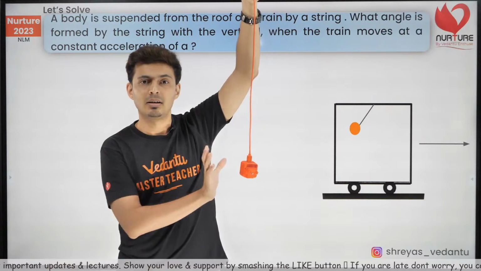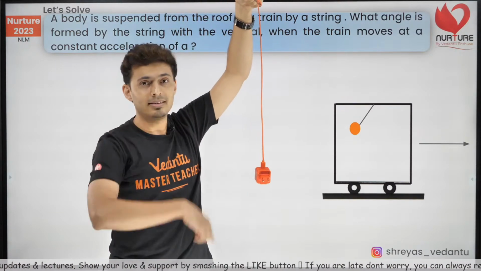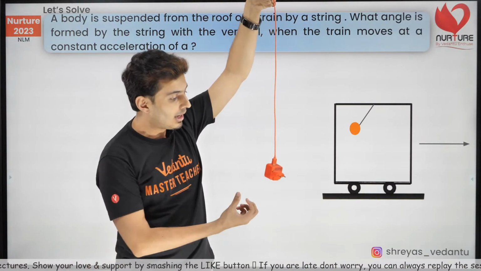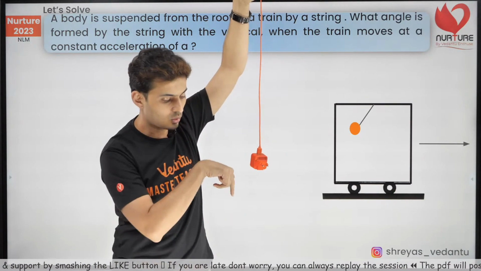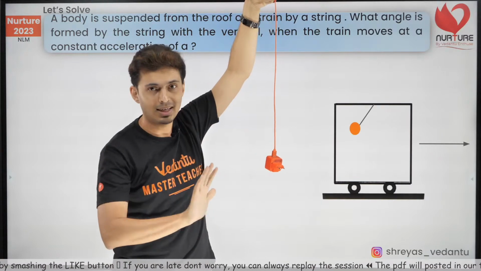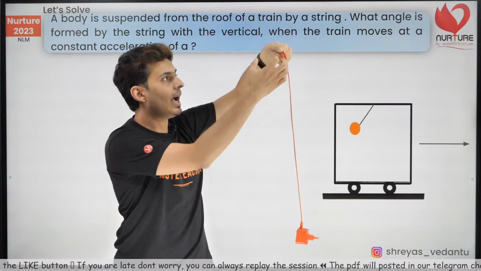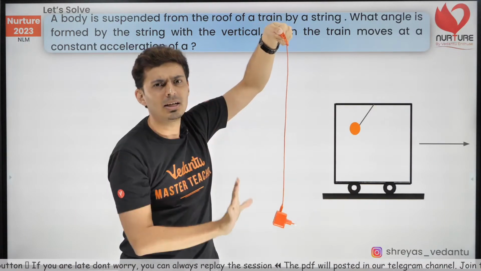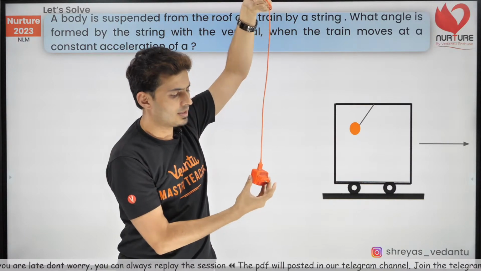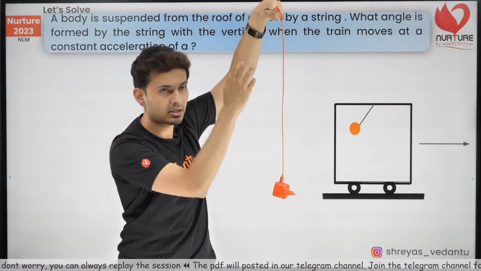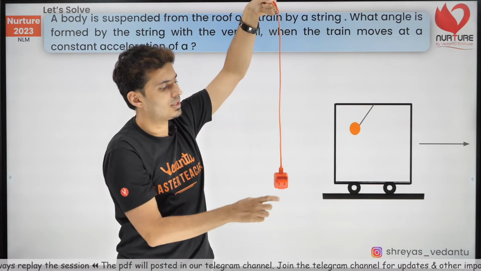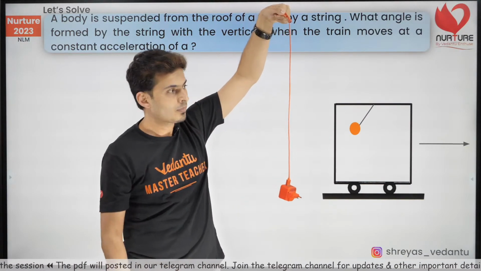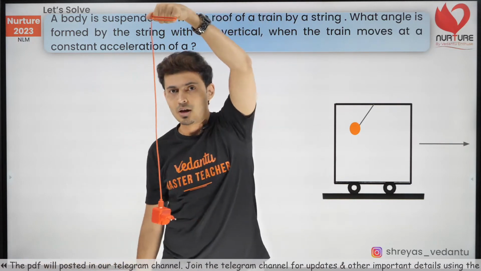It's at rest. Do you see there is a tension in the wire? There is a tension in this cable. And why is there tension? Because this charger, this adapter, has its own weight. So weight balances tension. We all know this. And I am pulling it exactly by the force of the weight of this object, assuming the mass of the string is negligible. So I am pulling it equal to the tension force, which is equal to the weight of the object.